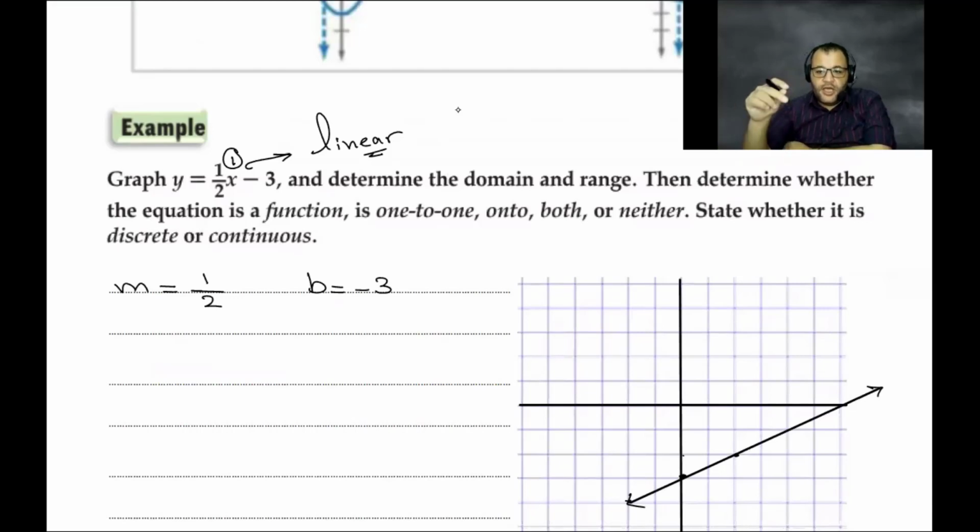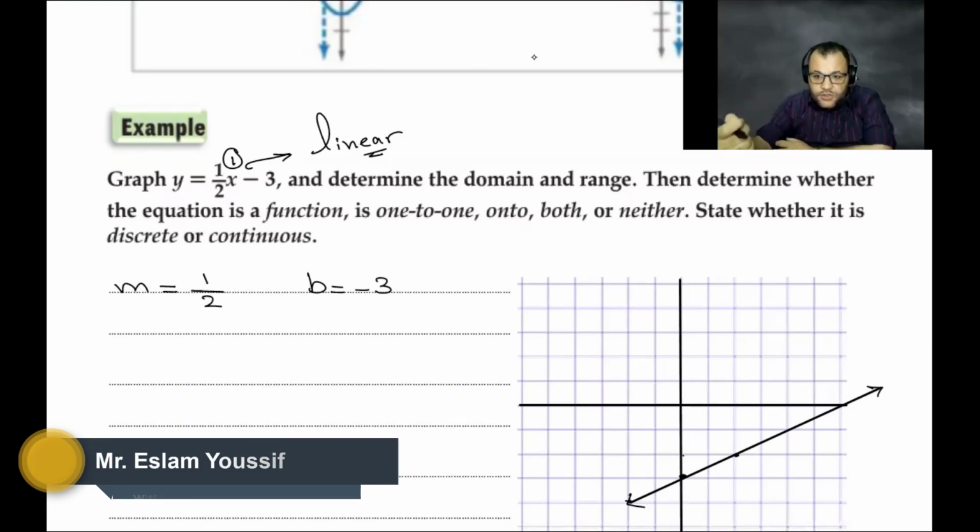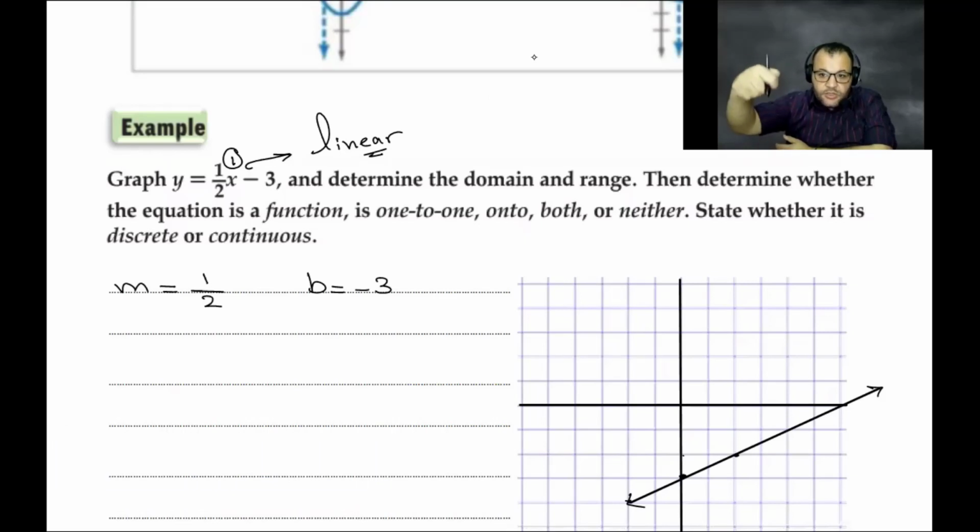Please, if you find any question, give it to me and I will solve it. Can I send you the question on Telegram? Send me the question now and I will solve it now. No, you will write it. Just one minute. I said if you find a question, it means from the book. Just take a screenshot or a picture from the book. Even not our book, no problem, but from a book.